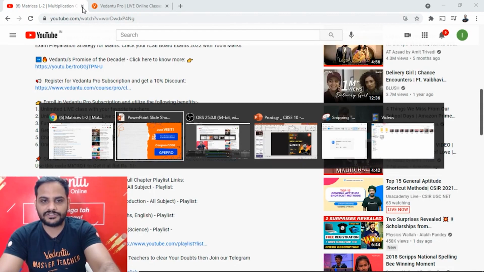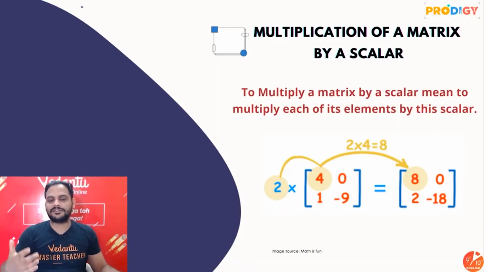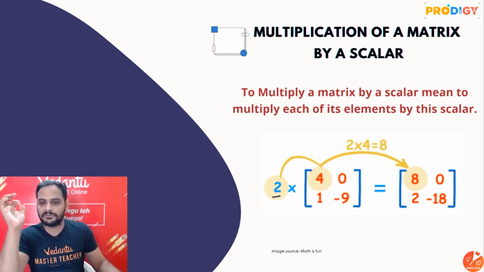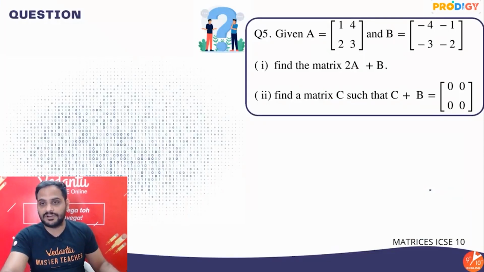Let's move ahead now. So next thing was multiplication of a matrix, and multiplication of a matrix with a scalar number. When we do this, we understand that each and every element of the matrix must be multiplied with that number. So if I multiply a matrix with 2, every element must be multiplied with 2. 2 into 4 is 8, 2 into 0 is 0, 2 into 1 is 2, 2 into minus 9 is minus 18. Every number will be multiplied.